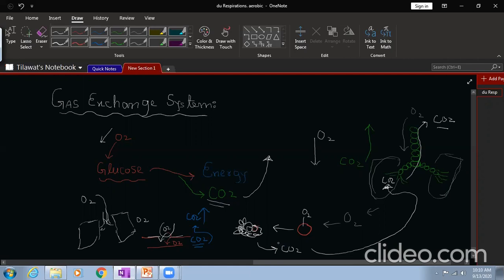When it reaches the lungs, carbon dioxide in your blood is more compared to outside, right? So this carbon dioxide will move from higher to lower by the process of diffusion, and it will be eliminated from your body. Is it clear?